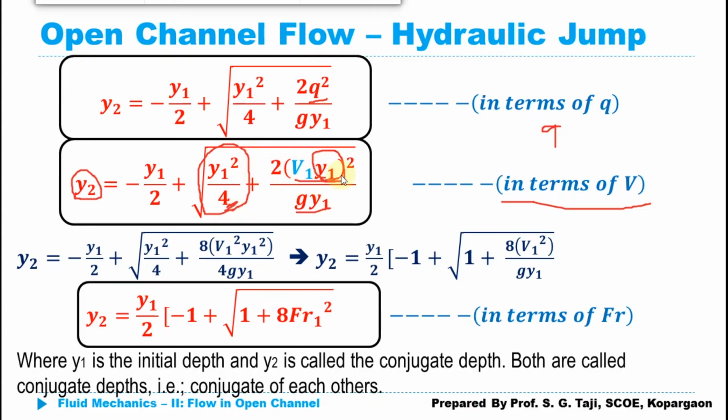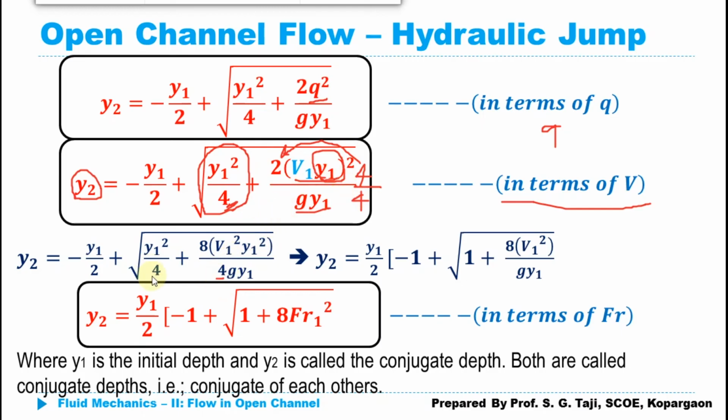So we can take the y1 square as a common, but here it is the 4. So we can simply multiply and divide this term with the 4, which is not going to change anything, which is not going to change the value of that term. So I am simply going to multiply and divide this term with the 4. In that case, this equation can be written as, here it is 4 multiplied by 2, that will become 8. And in the denominator I will get 4.